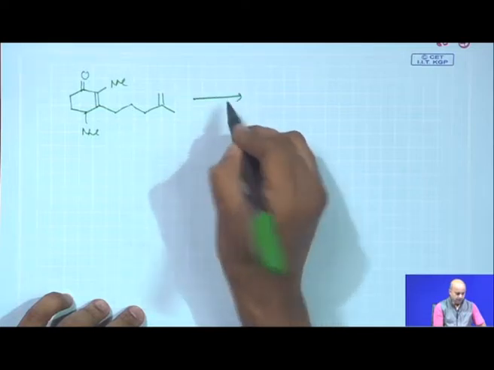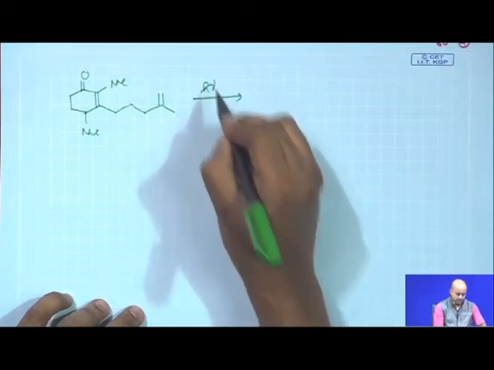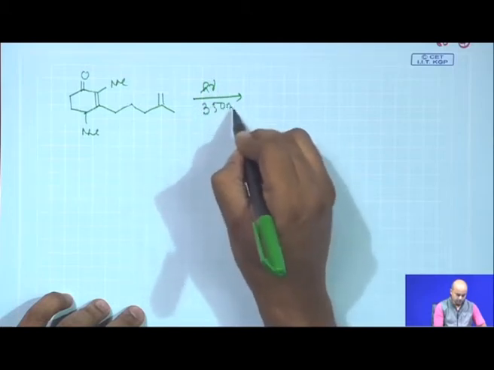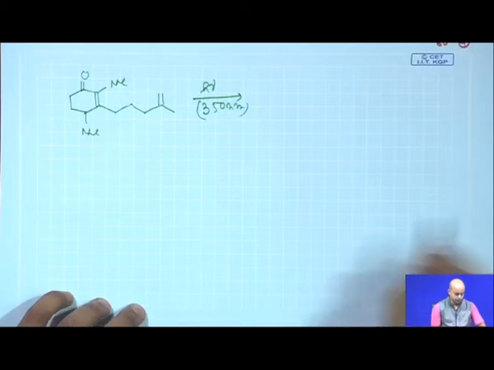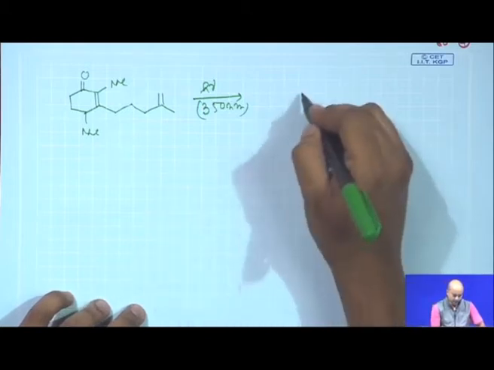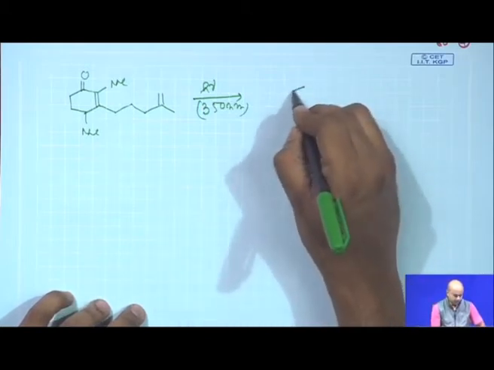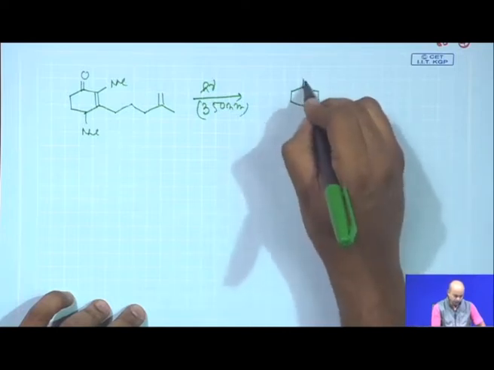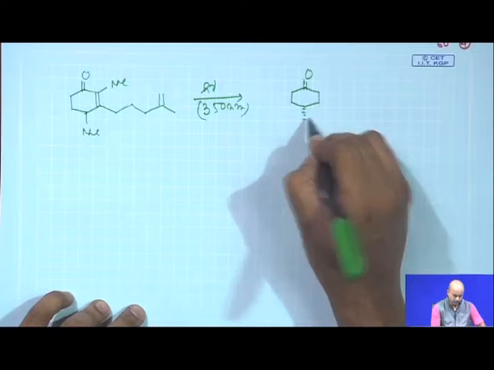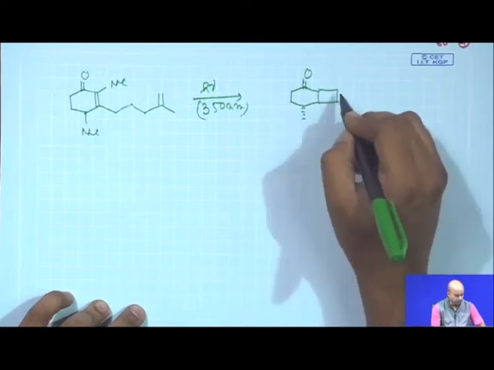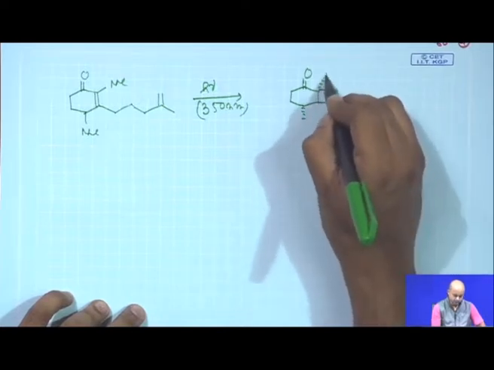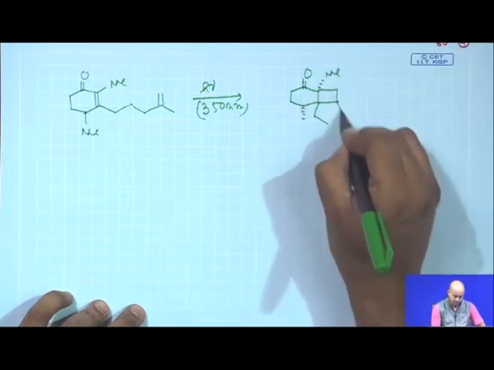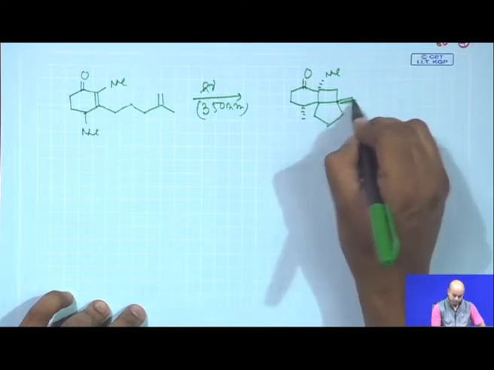Now, this cycloaddition reaction was done with hν, a 350 nanometer light source was used. It is found that for the cyclohexanone, the relative stereochemistry of this particular product which you obtained after the cycloaddition is basically this one.